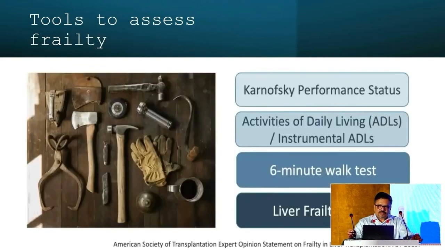And the American Society of Transplantation has an expert committee on frailty in liver transplant and small intestine transplant. They have come up with 4 tests that can be used in clinical practice. 2 are subjective and 2 are objective. The subjective tests include the Karnofsky performance status and activities of daily living. And the objective tests are the 6-minute walk test and the liver frailty index.